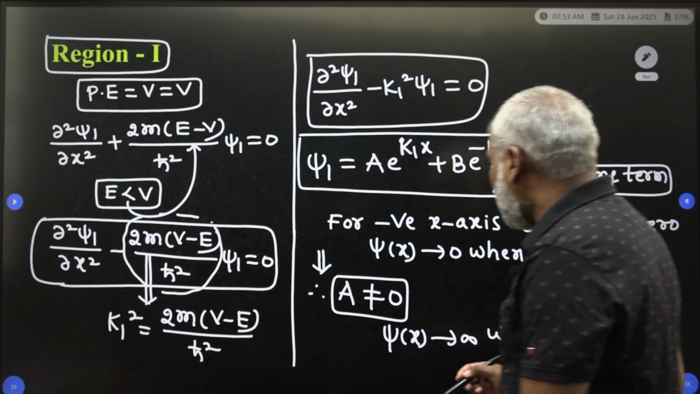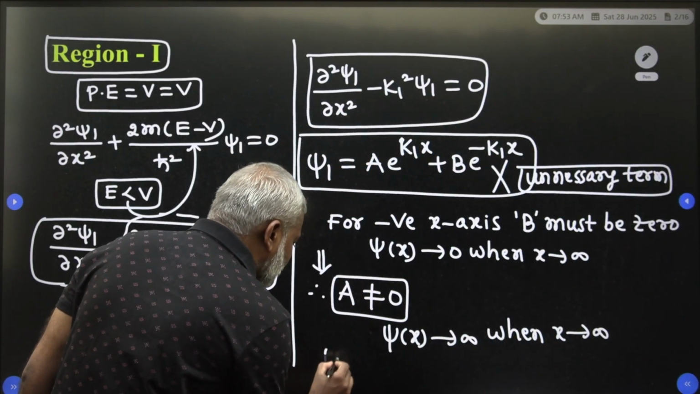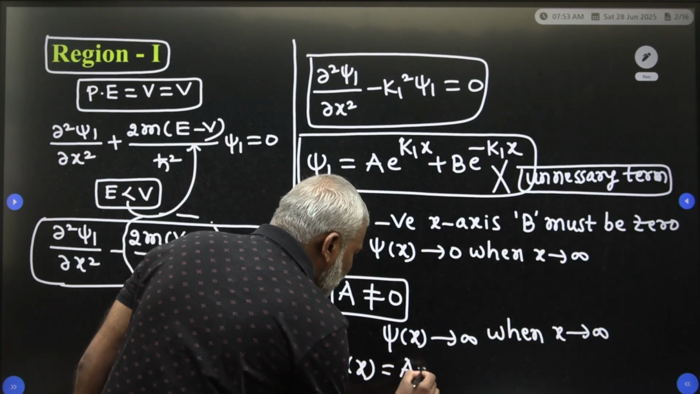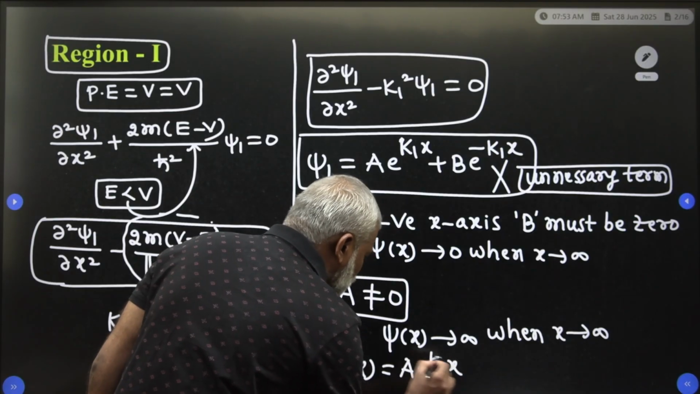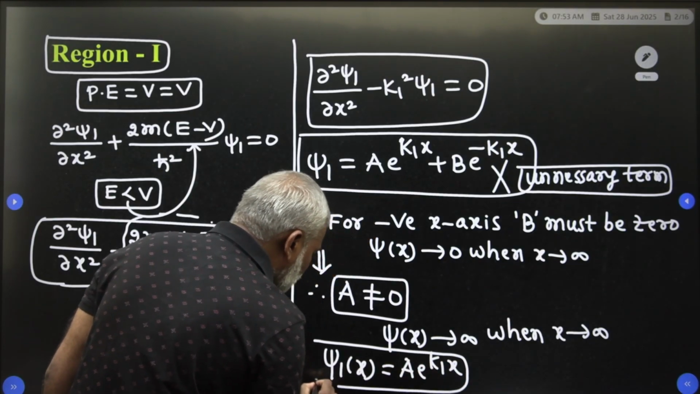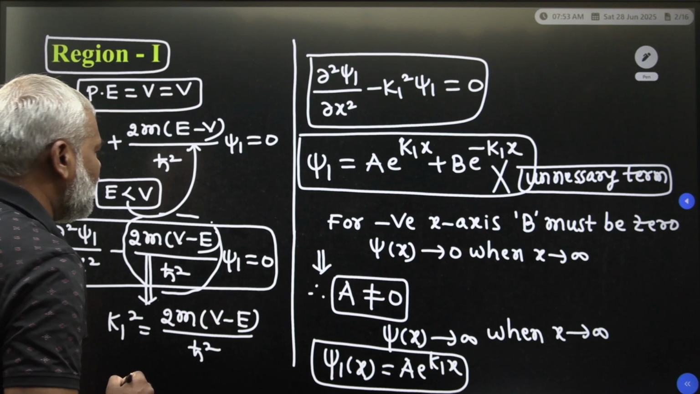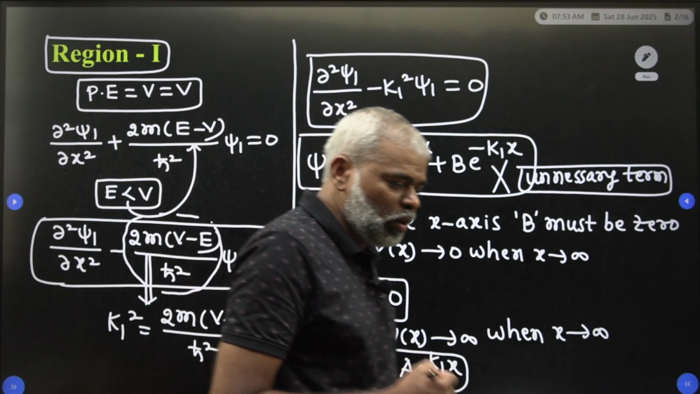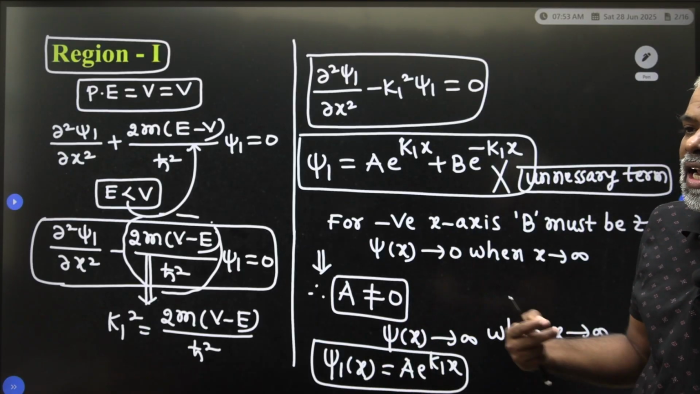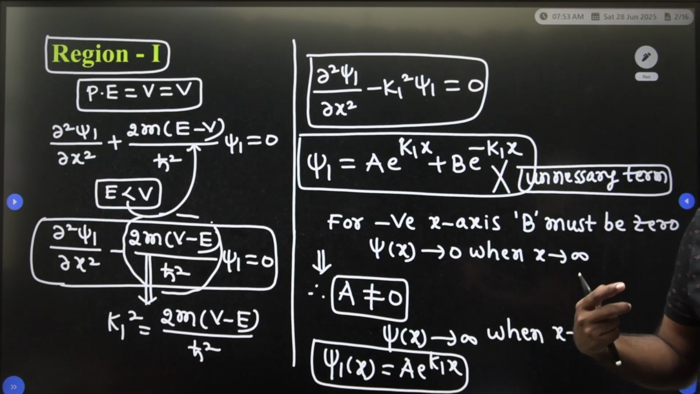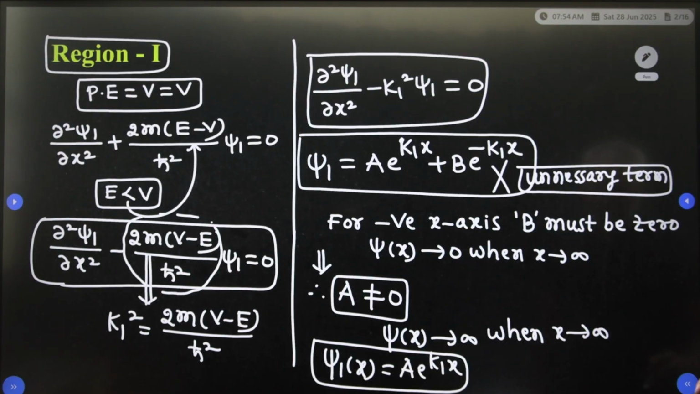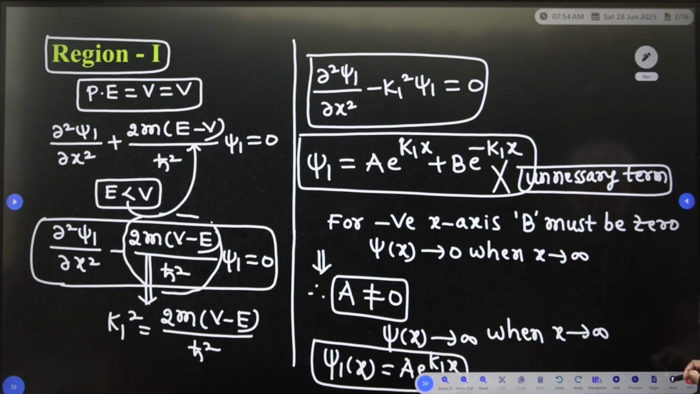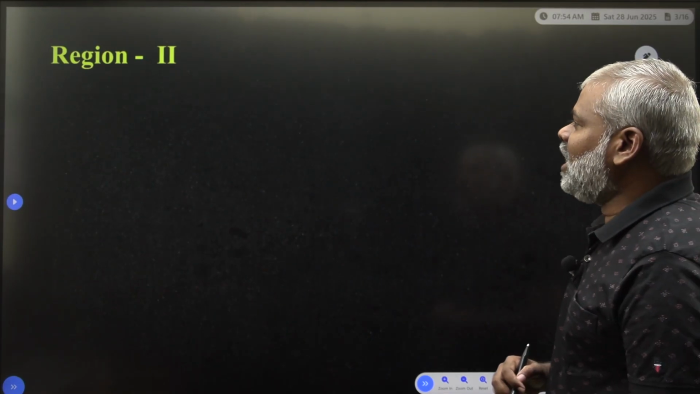So, our wave function you have to take as ψ1 of x is equal to A e to the power of k1 x. This is the wave function you have to take, using the necessary condition. Clear? You have to remember this equation, as after some time I have to use it.